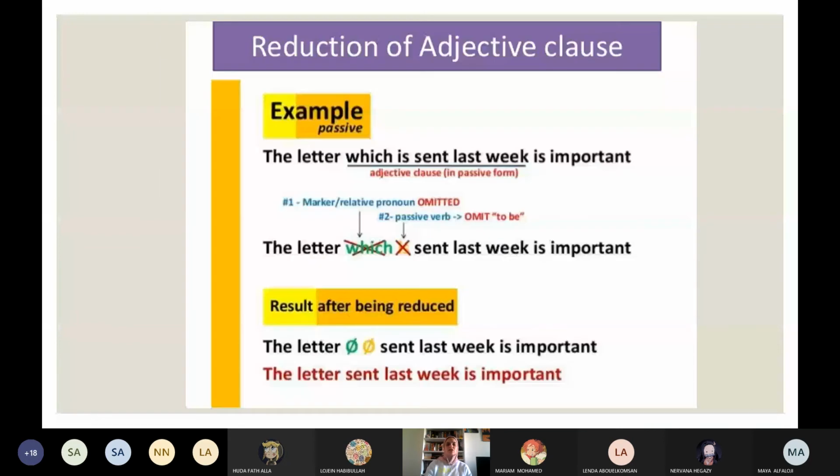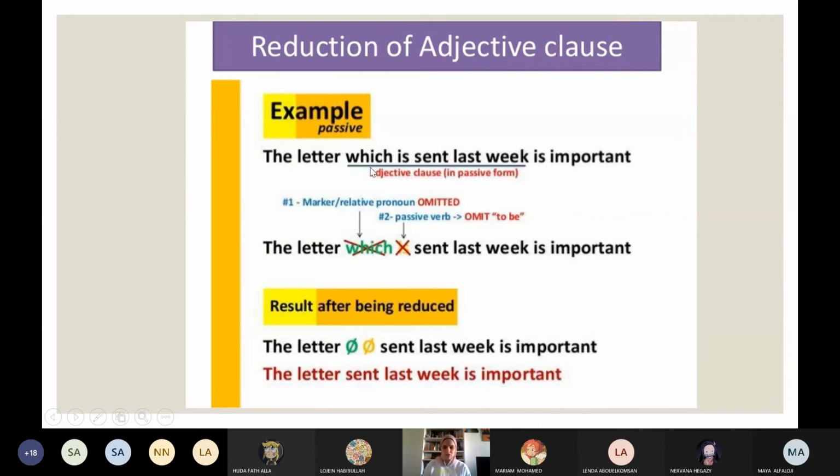Here, he says to you that you can eliminate the relative pronoun in the adjective clause. The letter which is sent last week is important. This is the adjective clause, which is sent last week. Girls, a very important trick in the adjective clause: it starts with who, whom, whose, which, that, and it directly follows a noun.